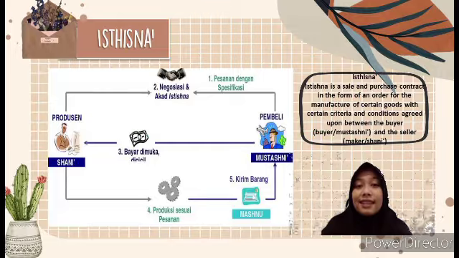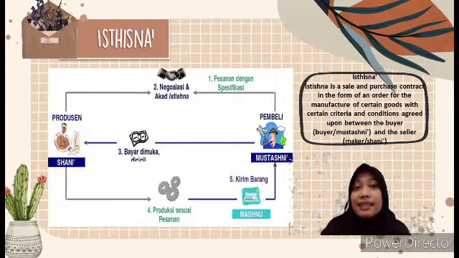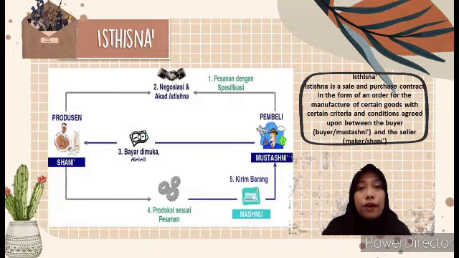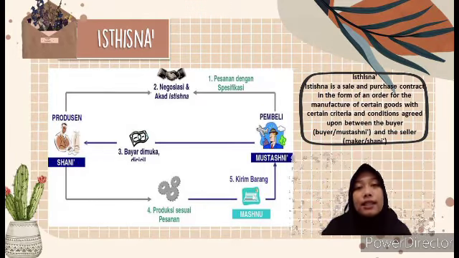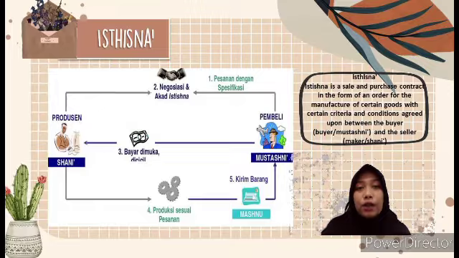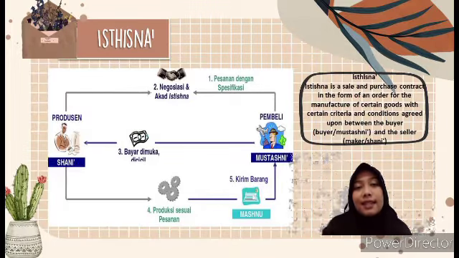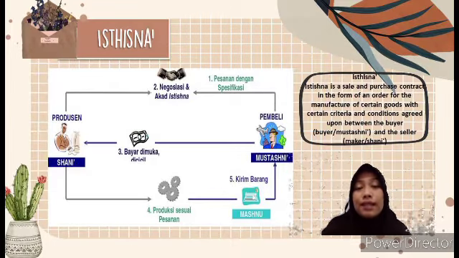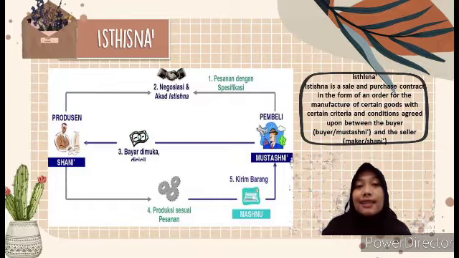Okay, next is Istishna. Istishna is a sale and purchase contract in the form of an order for the manufacture of certain goods with certain criteria and conditions agreed upon between the buyer or mustashni and the seller or shani. Istishna is divided into two, namely simple Istishna and parallel Istishna.